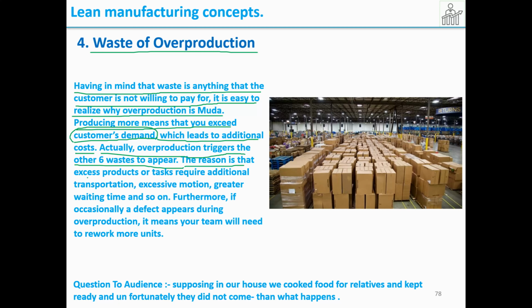The reason is that excess products or tasks require additional transportation, excessive motion, greater waiting time, and so on. Furthermore, occasionally a defect appears during overproduction, which means your team will need to rework more units. When you do overproduction, sometimes the customer changes the design, or defects come again, and we need to do extra activities or processes on the overproduced products. So this is about overproduction.